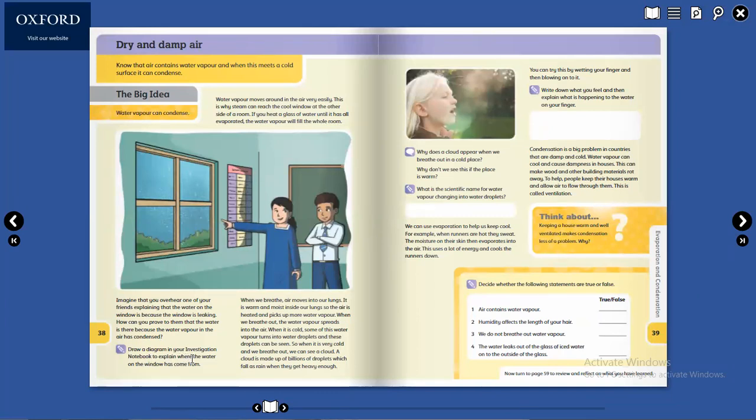Draw a diagram in your investigation notebook to explain where the water on the window has come from. The water on the window has come from the air, because the air outside has water vapor, and when it touches the cold surface, it condenses and changes into water droplets. Okay.